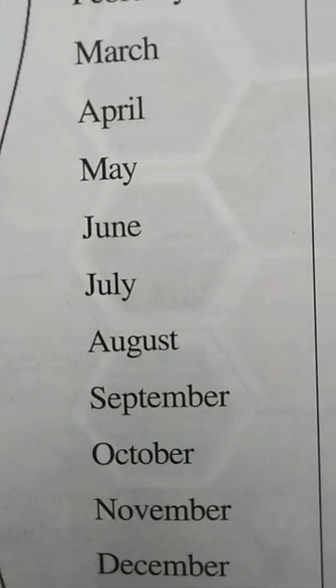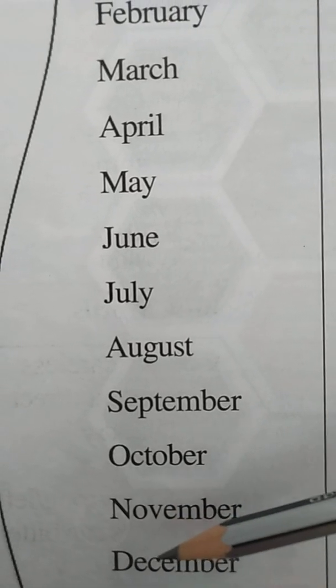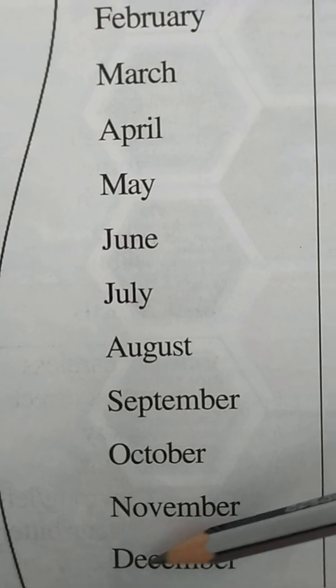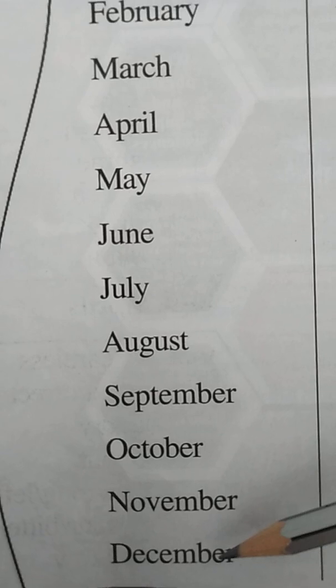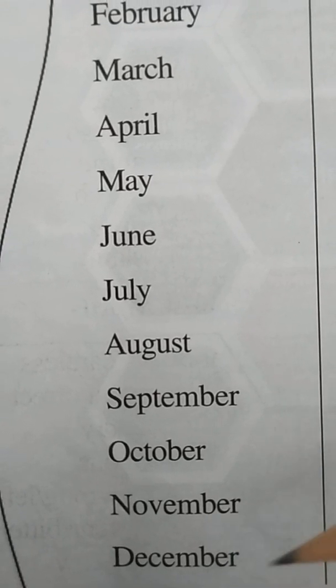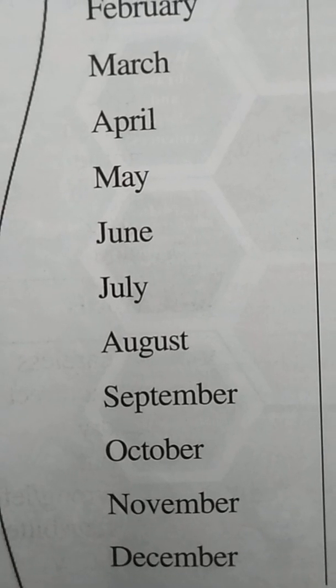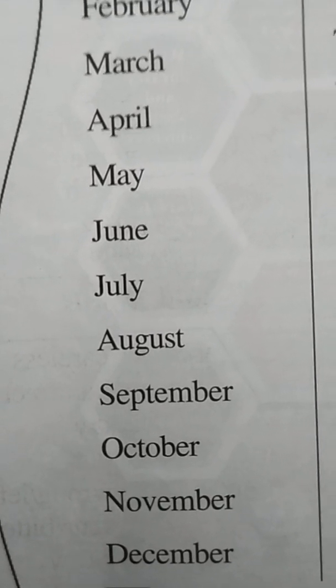So the last month of the year is December. It is very cool, children, because it is the winter season, and it is called the coldest month and the last month